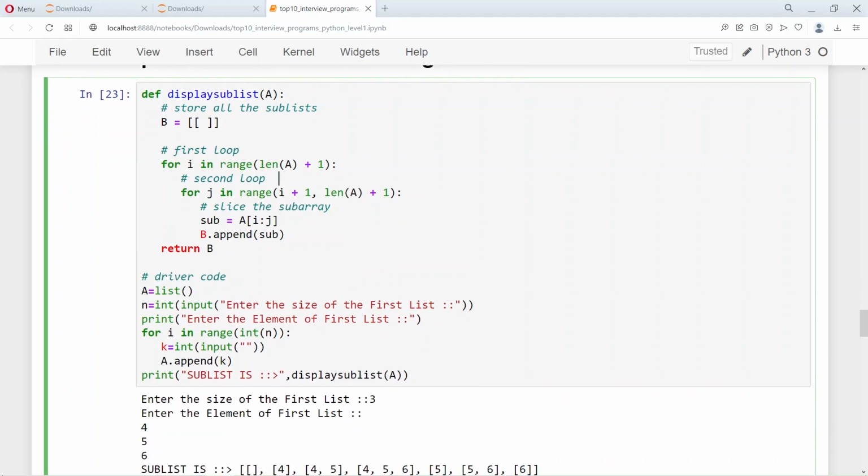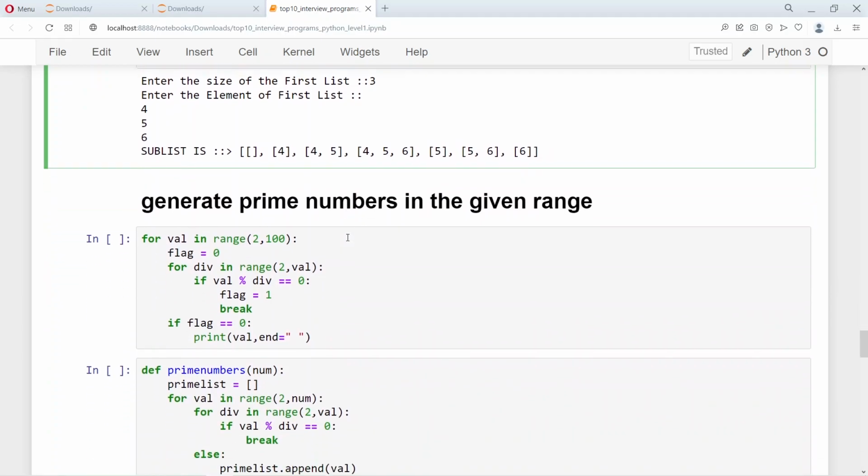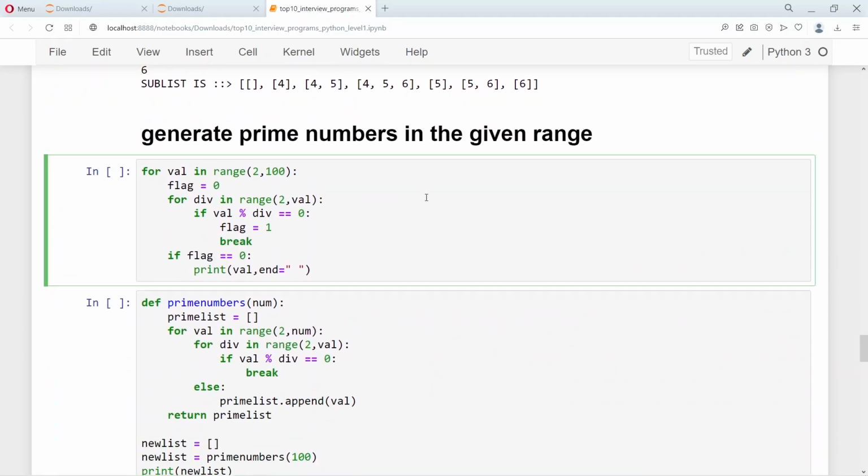Right, this is an interesting way to print all the subsets of the given list. So this is also a program that people often face in the interviews, as well as you should try to understand and do it yourself when you are understanding Python. The most famous of all the programs, there are a couple of programs which are most famous. One is the prime number program, and the other is the perfect number program. So you can see that the prime number program here generates numbers from 2 up to the given number.